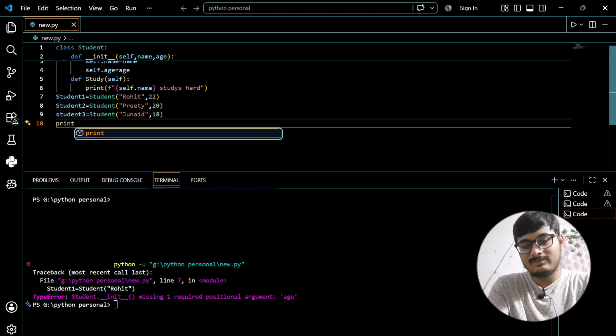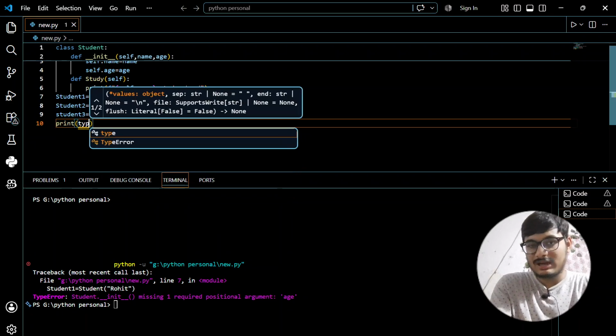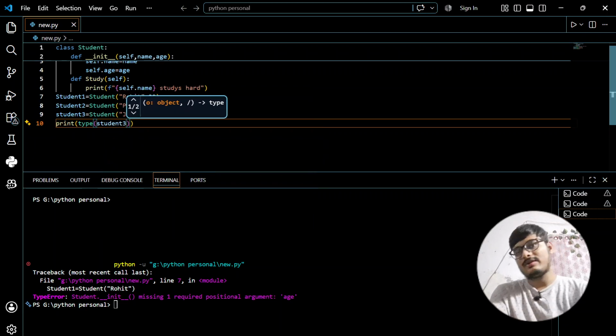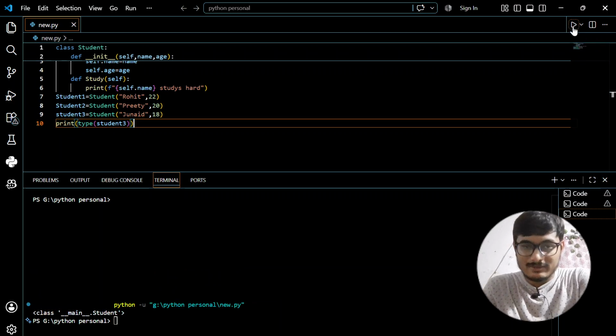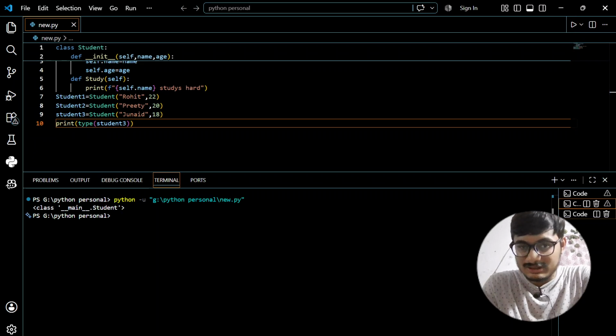Let us just do one thing. Print the type of student3. Suppose I want to print the type of student3, which class does it belong to? I'm going to get a class which is Student. So this student3 belongs to a class called Student.